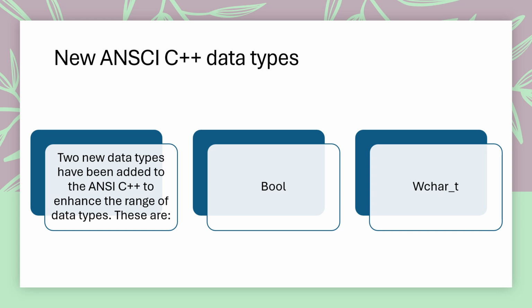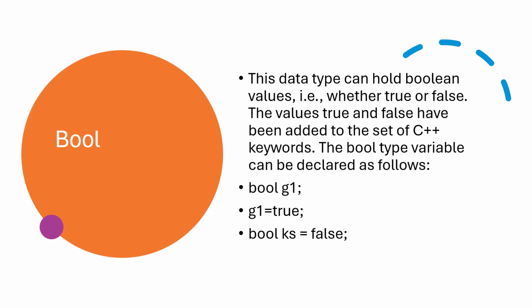So the data types here are two newly added data types. Many data types we come across in C++ programming, but these are new. Two new data types have been added to ANSI C++ to enhance the range. Introducing new types extends its features. There will be a difference between the normal data types and the newly introduced data types. Here we have bool and wchar_t. The bool data type is equivalent to the Boolean data type, and wchar_t is a wide character.